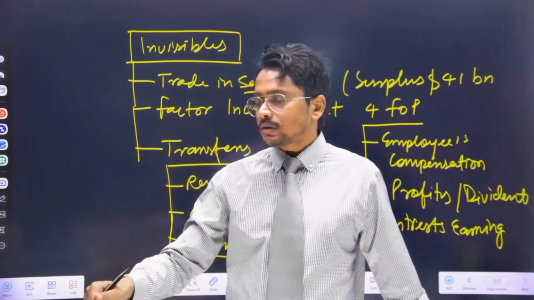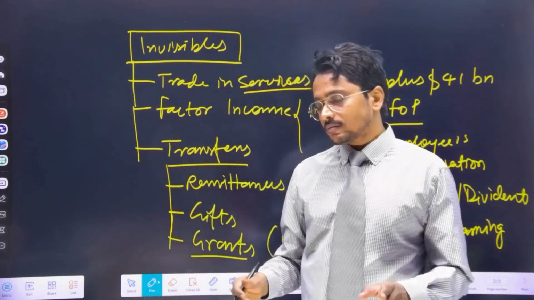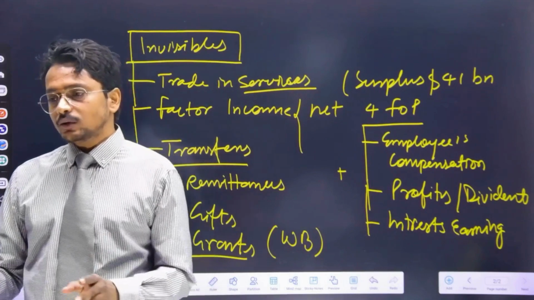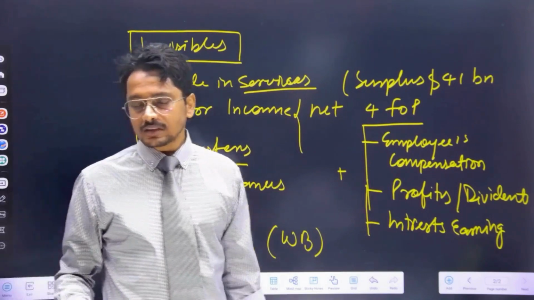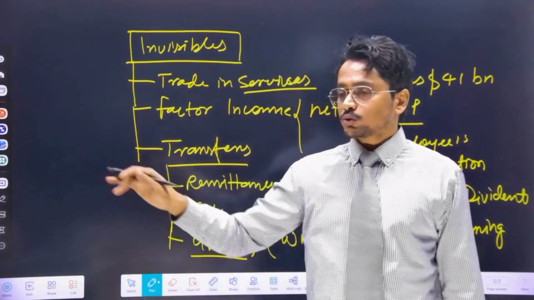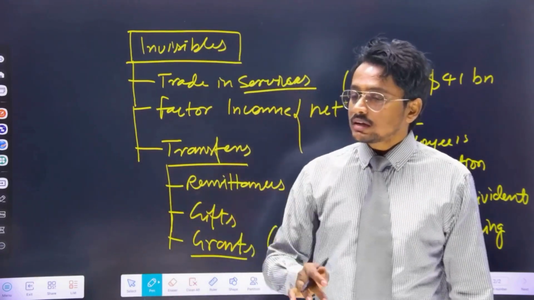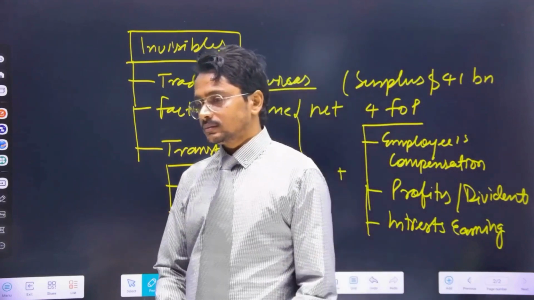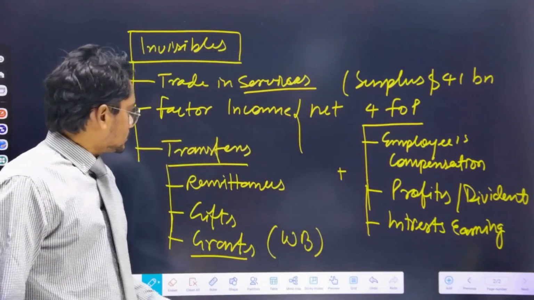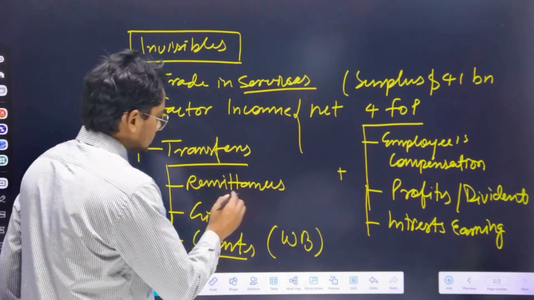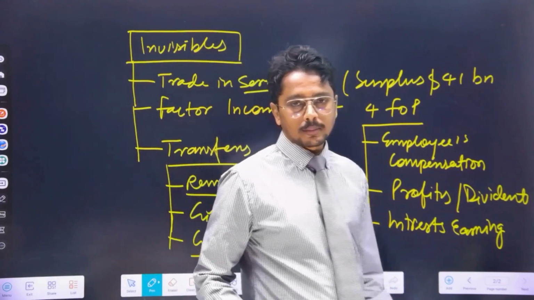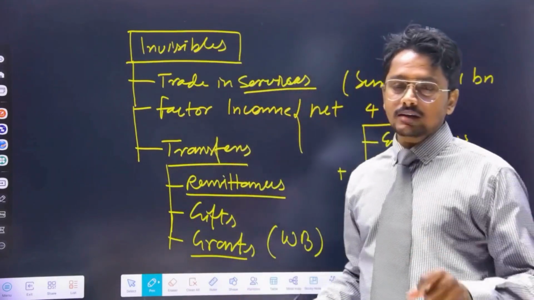If Priyanka Chopra is giving some money for survival, for living to her parents or any other family members or friends, they are not supposed to return that money to Priyanka Chopra. That's why it is not creating any liability. Remittances are not to be returned.